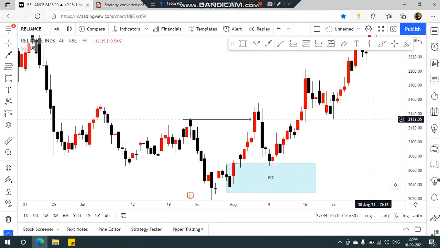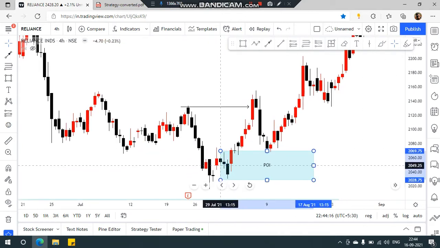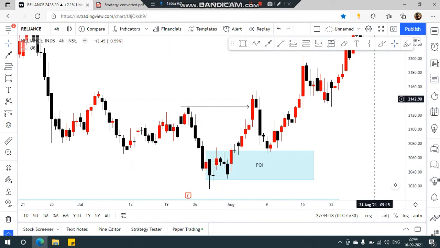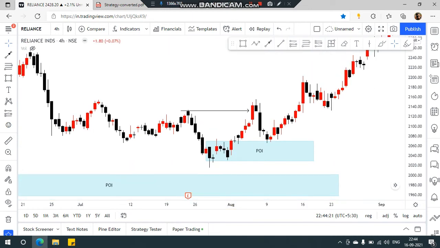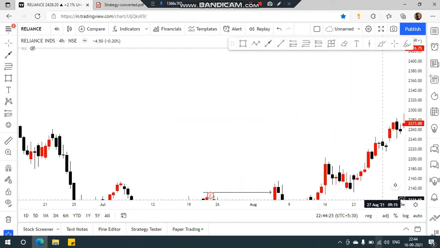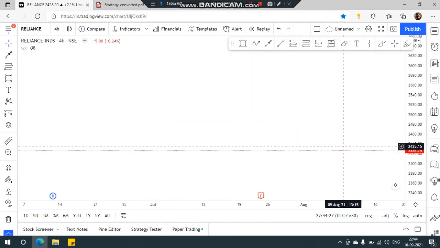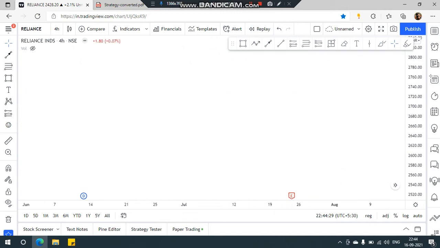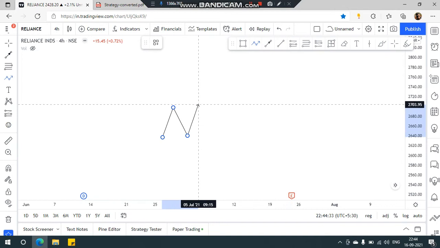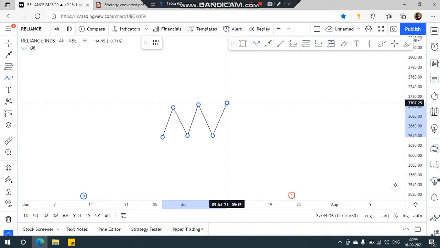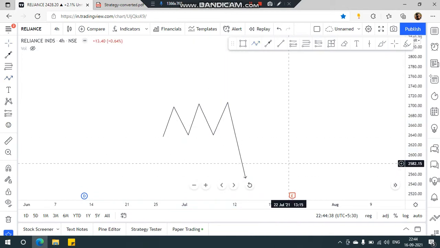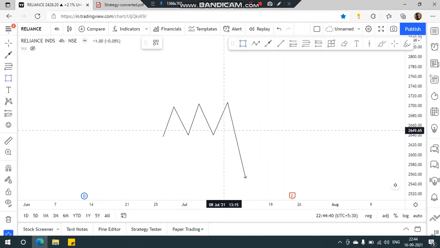Why? Because the concept behind an order block is not just a candle before the impulsive candle which broke structure. It's something like this. Here I'm just displaying the concept. Imagine there's a ranging market, and then there's a breakout structure.